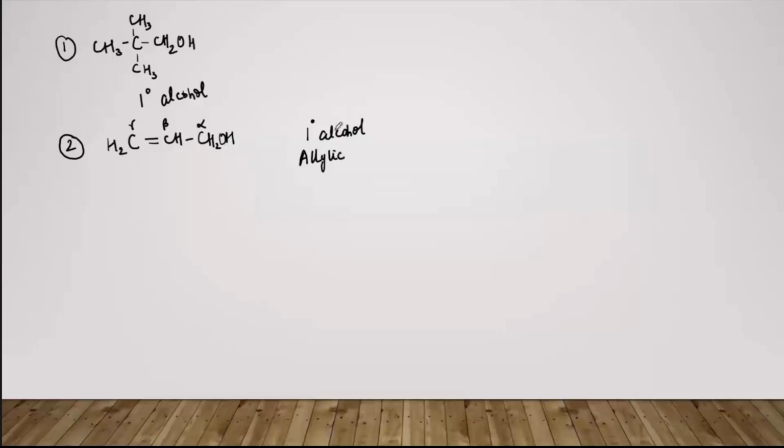So overall it will be allylic 1 degree alcohol or primary allylic alcohol. ठीक है, ऐसे भी बोल सकते हैं.